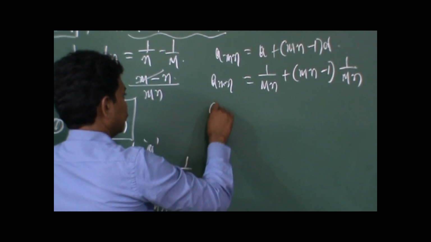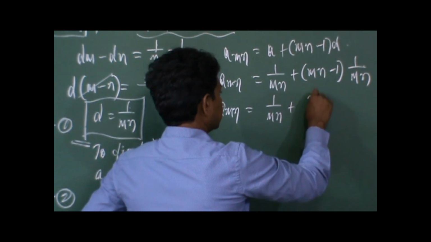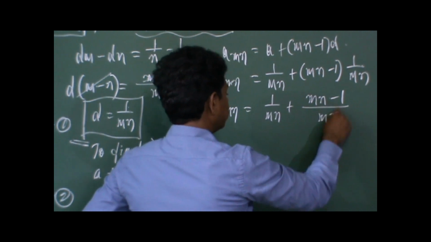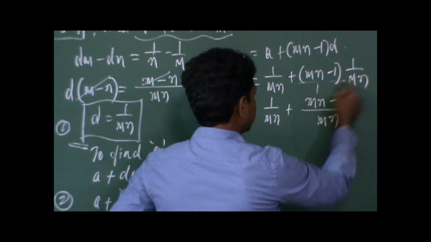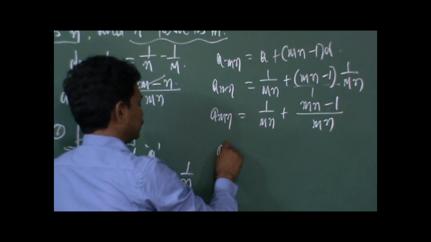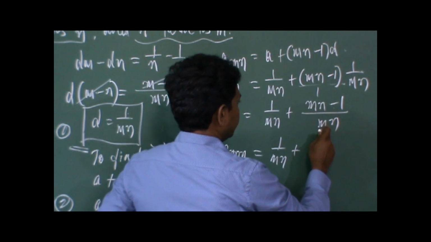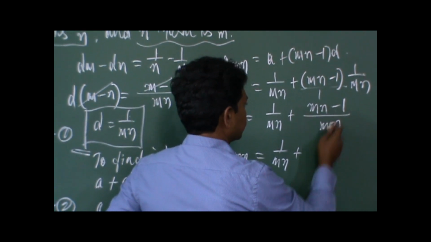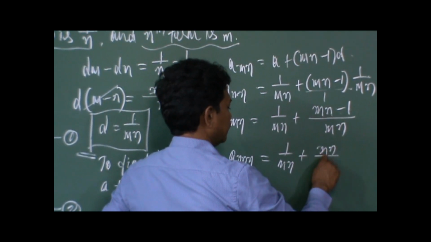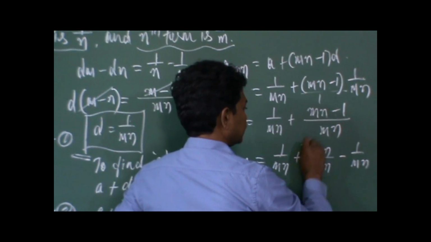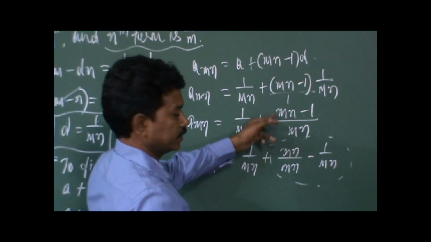Okay, we'll go to the further step. 1 by mn plus, this can be written as mn minus 1 by mn. mn minus 1 into 1 is mn minus 1. We have 1 in the denominator. 1 into mn is mn. So the mnth term is equal to 1 by mn plus, we should divide the numerator with respect to the denominator. We have done these problems in your 8th standard class. So this becomes mn by mn minus 1 by mn. It is just the reverse of taking LCM. If you take LCM for this, you will get this. So doing the reverse of this is this.